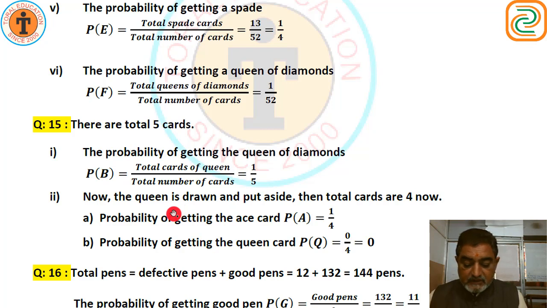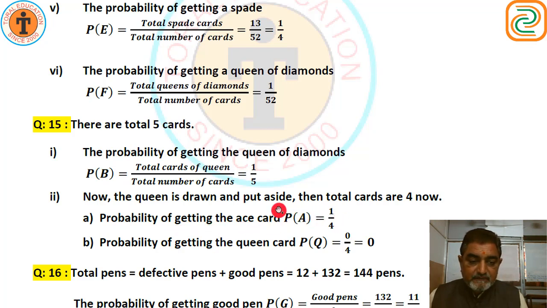Second, if the queen is drawn and put aside, that means now there are 4 cards. Remember, queen is drawn and put aside. The total cards are 4 now. Then probability of getting the ace card is 1 upon 4.